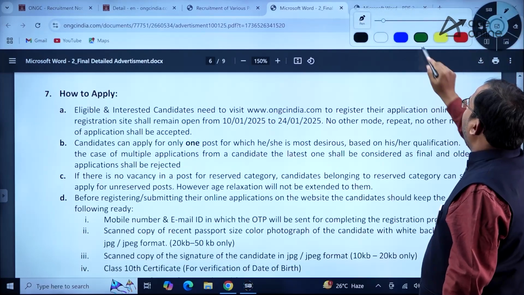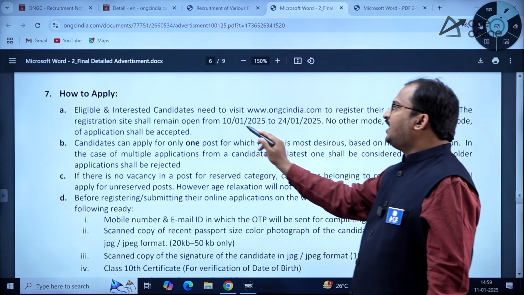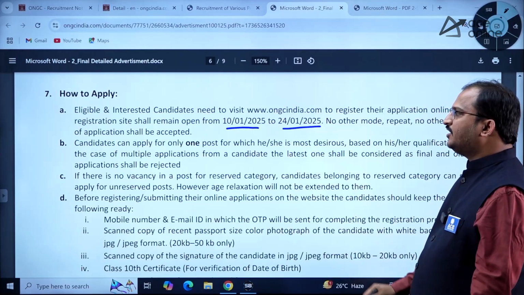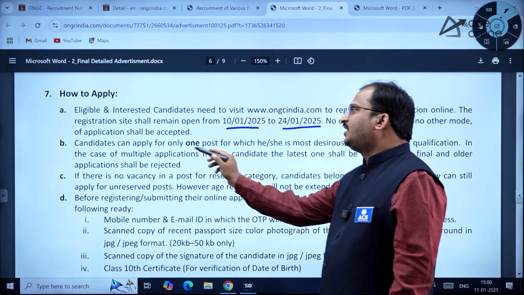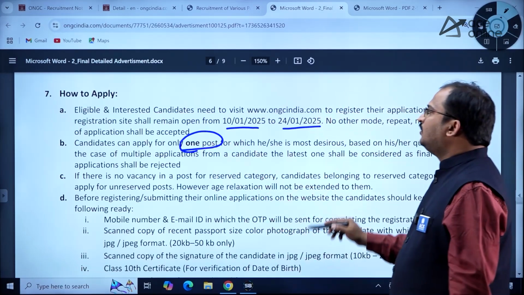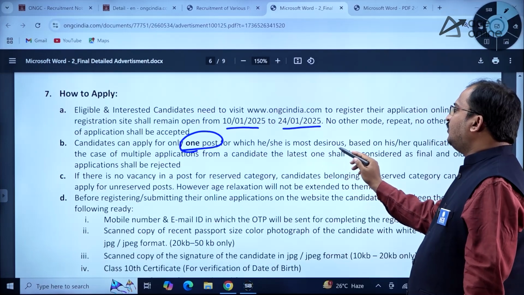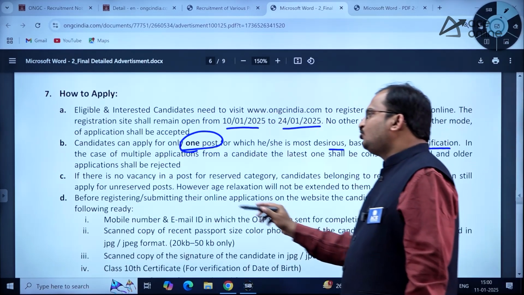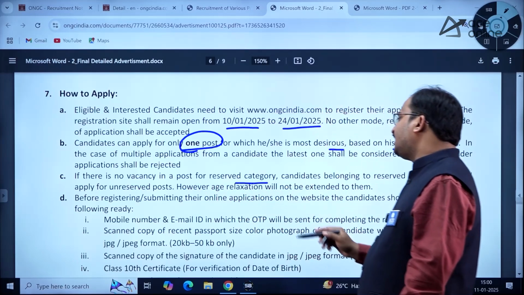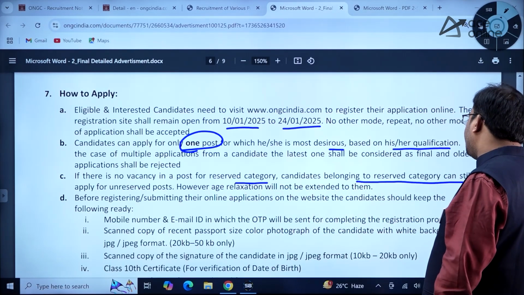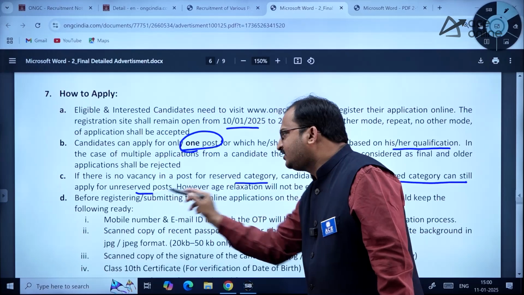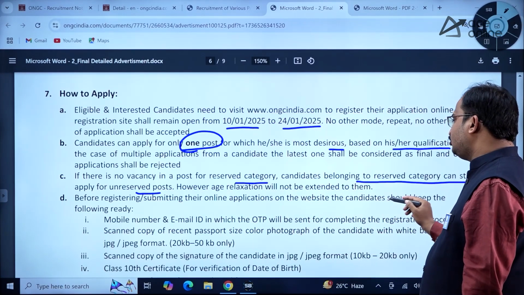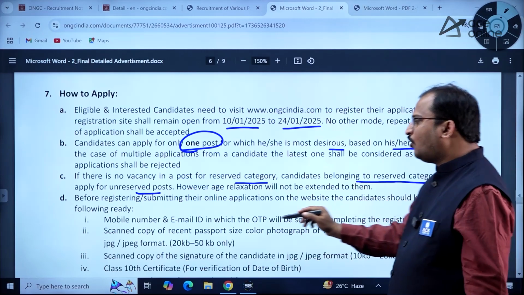So as I have told you, the application has started from 10th January 2025 and the last date is 24th January 2025. Candidates can apply only for one post for which he or she is most desirous based on his or her qualification. If there is no vacancy in a post for reserved category, candidates belonging to reserved category can still apply for unreserved posts. So before registering and submitting their online applications on the website, the candidate should keep the following things ready.